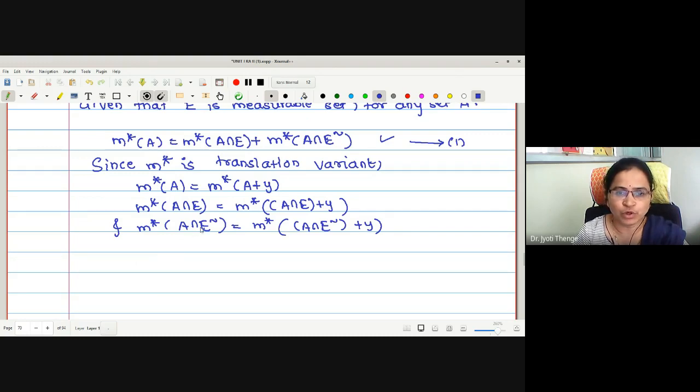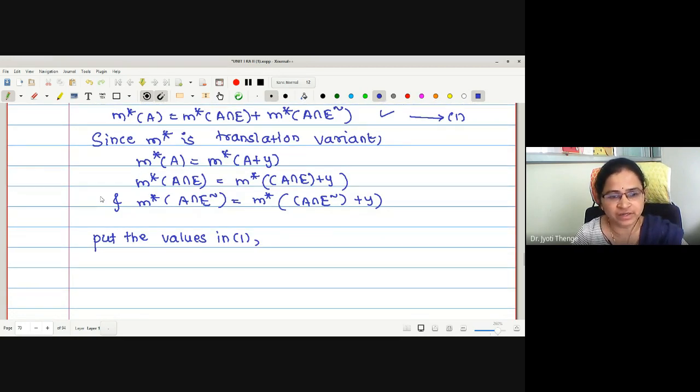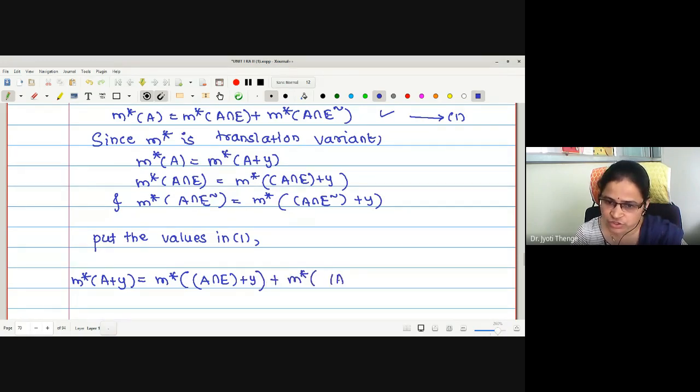Now we will put all the values in statement number 1. So my left hand side is M star of A plus Y, equal to M star of A intersection E plus Y added with M star of A intersection E complement added with Y.